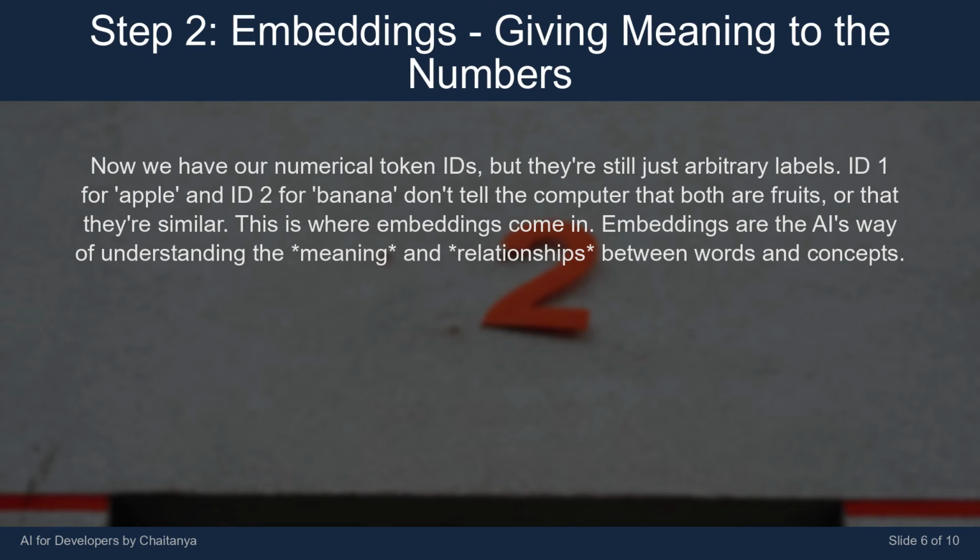Now we have our numerical token IDs, but they're still just arbitrary labels. ID 1 for apple and ID 2 for banana don't tell the computer that both are fruits, or that they're similar. This is where embeddings come in. Embeddings are the AI's way of understanding the meaning and relationships between words and concepts.